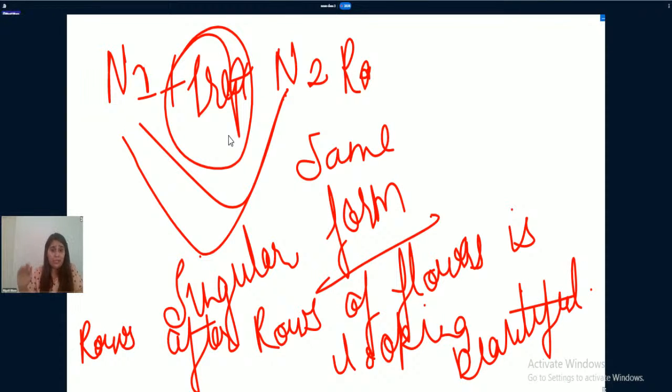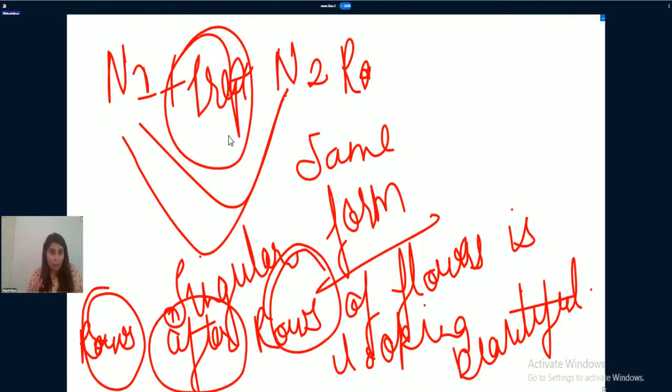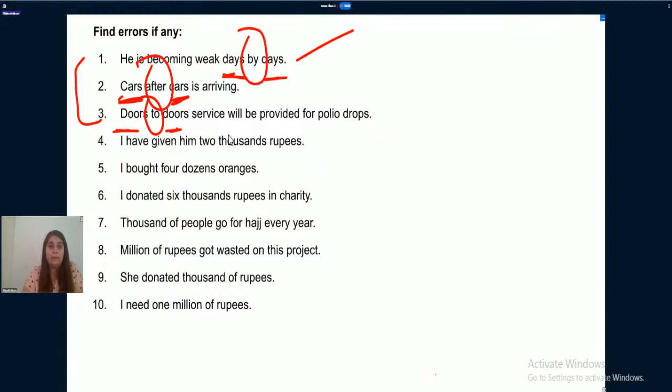Clear? Listen. Now this is the preposition. After is the preposition here. Row and row both are the same noun. Then if there are two same nouns attached with the help of a preposition, in that case both the nouns should exist in singular form. So the correct sentence is row after row of flowers is looking beautiful. Got my point?